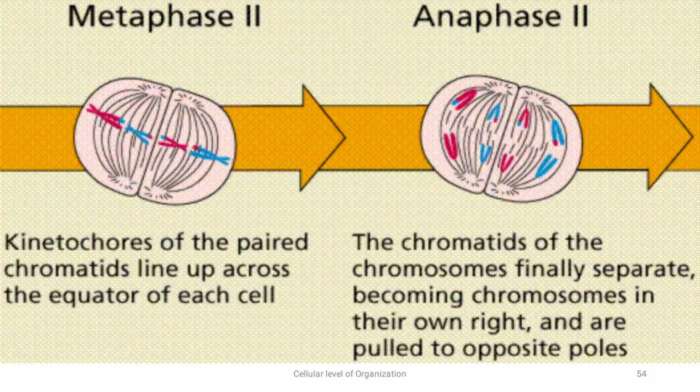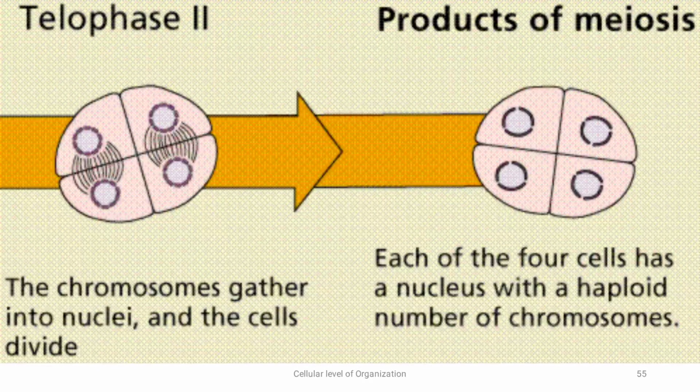Anaphase 2 is followed by telophase. The chromosomes gather into nuclei and the cell divides. A new nuclear membrane will be formed, and the product of meiosis is 4 cells, each with a nucleus with a haploid number of chromosomes.